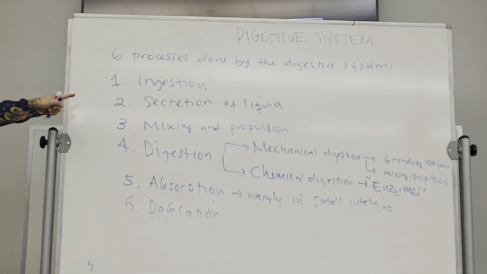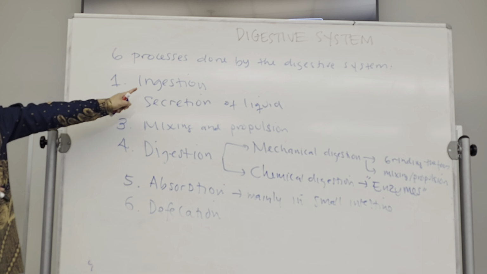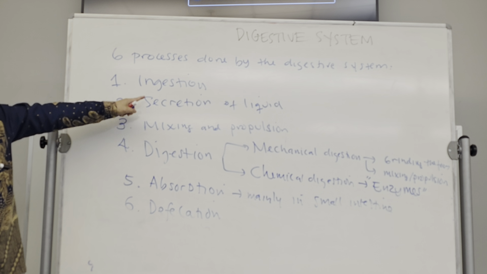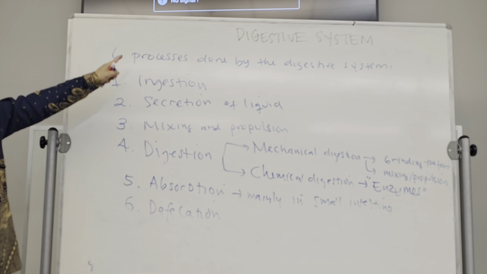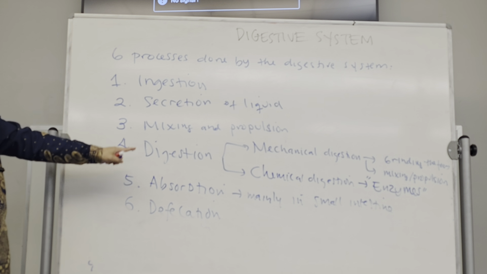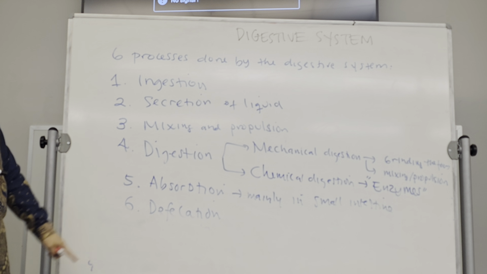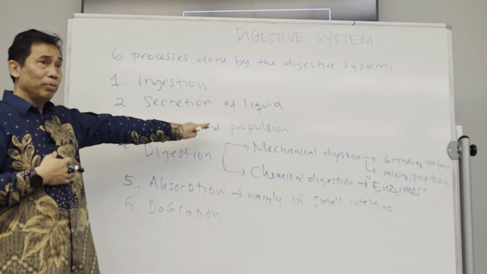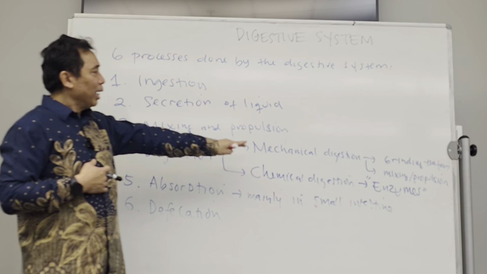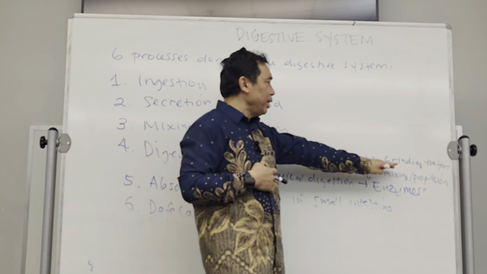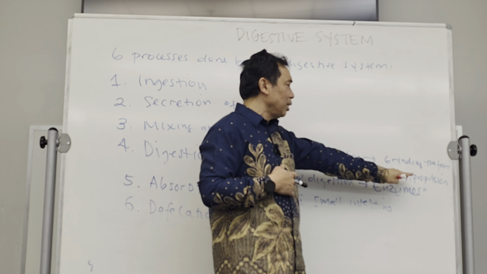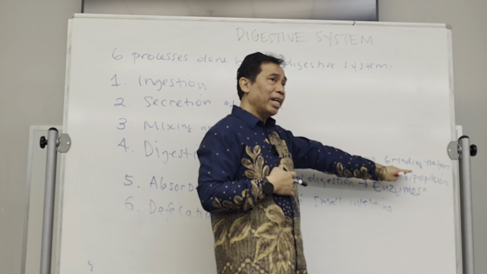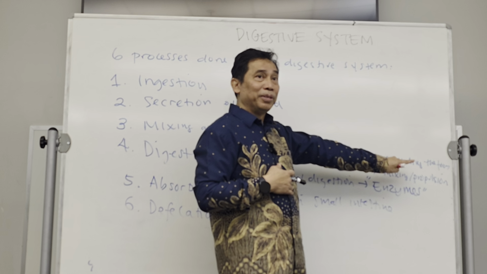Now, ingestion is easy. You know it, right? Just put the food in. That's ingestion. And then secretion is automatically done by the GI tract and also the GI accessory organs. Mixing and propulsion is done by the smooth muscle of the GI tract. Mechanical digestion is grinding by the teeth and also mixing and propulsion by the smooth muscle of the GI tract. It is not that difficult.